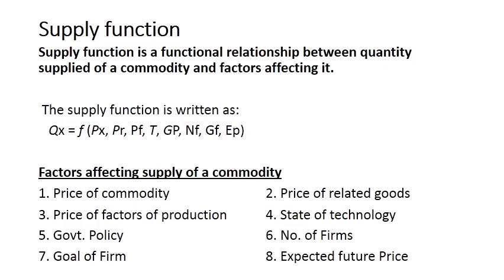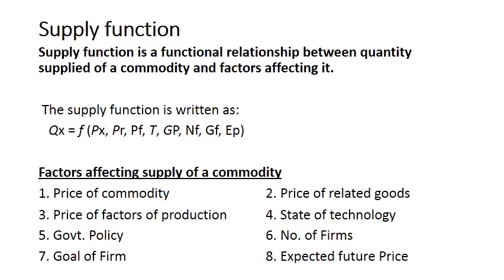Let us take first the price of the commodity. And we have already discussed that there is a positive relationship between price and quantity supplied. If price increases, quantity supplied will also increase. When we see this supply function, we know that there are two types of variables.